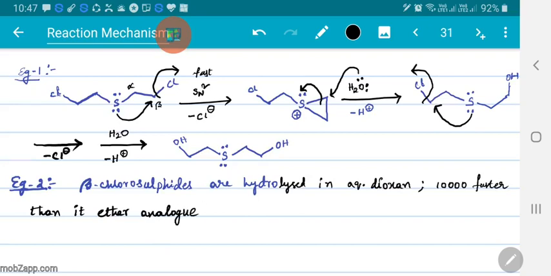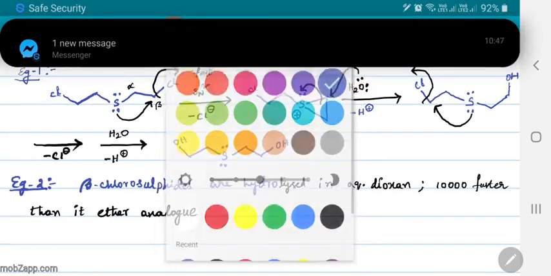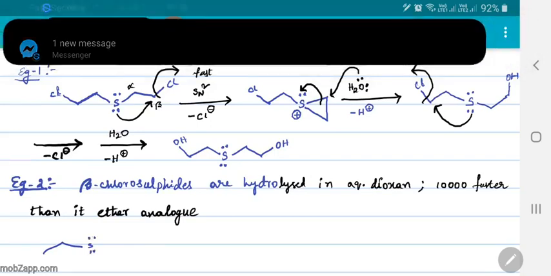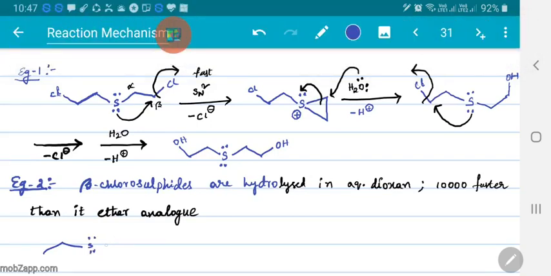Now let me check this. If I consider some substituent, let me consider a chiral system here instead. So this is a chiral carbon. Now, when this leads to NGP, this lone pair of electrons is donated here and this Cl minus is lost.